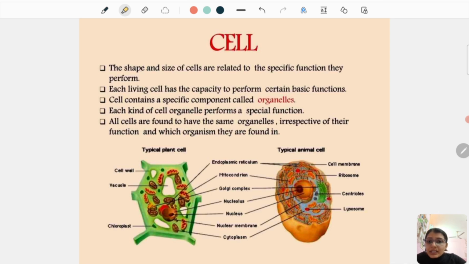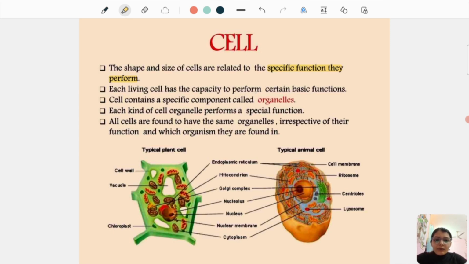So, the shape and size of cells are related to the specific function they perform. As I said, you will find various shapes and sizes of cells, according to the function that they perform. Each living cell has the capacity to perform certain basic functions. That is what I told you. If they perform their functions, then only our body will keep moving.